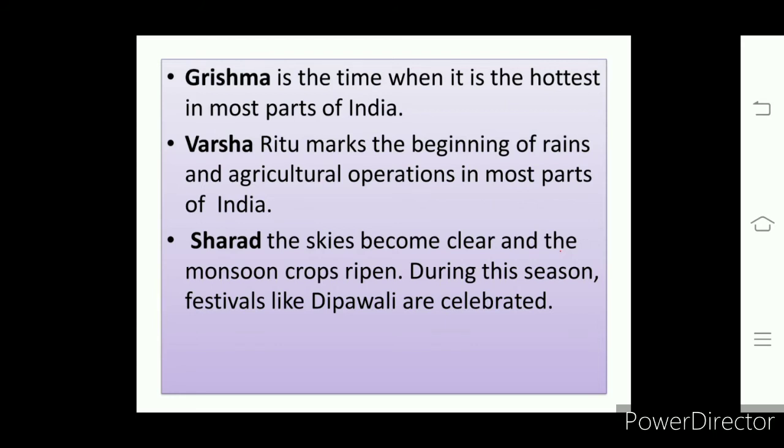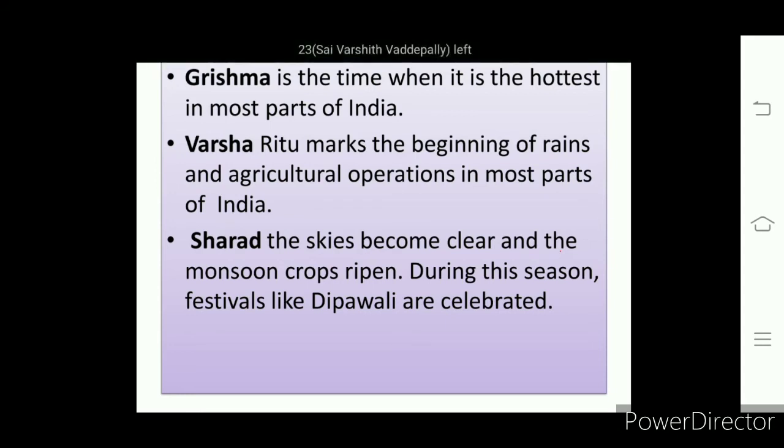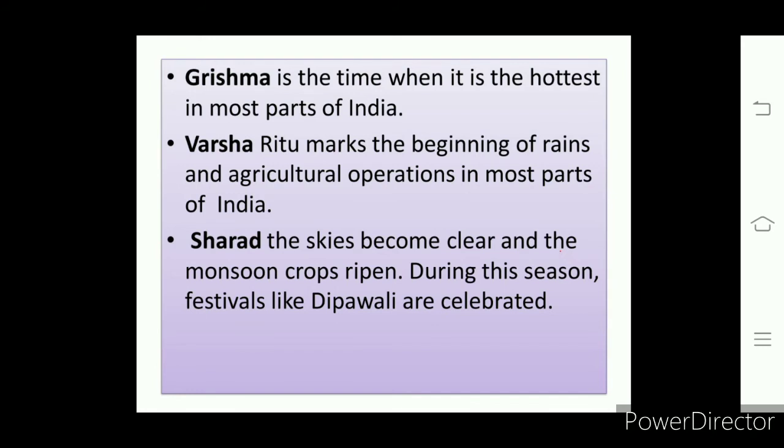Then Sharad, we see that the sky appears very clear. The blue sky appears clean, and the monsoon crops, that means the crops cultivated in the rainy season, will come into the hand. And this Sharad is in the months of September and October.